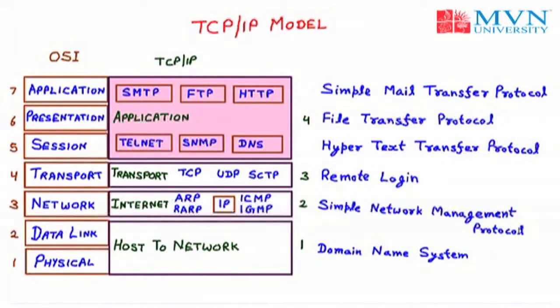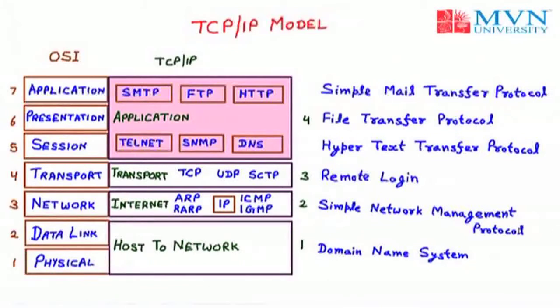Everybody knows that humans understand the English language and the computer understands 0 and 1. That means the computer understands the IP address and humans understand the website name, for example www.facebook.com. So converting a website name into an IP address, or the reverse, vice versa, is done by the Domain Name System. The Domain Name System is of two types, the generic domain and the country domain.